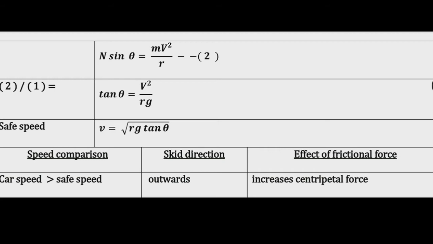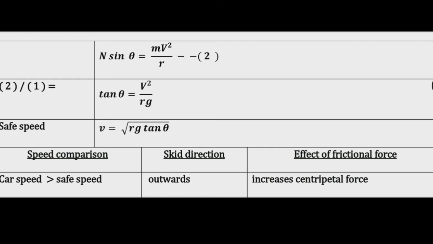Next one, the speed of the car. The banking angle theta and radius of curvature of the road or track determine the safe speed of the car at the turning. If the speed of the car exceeds this safe speed, then it starts to skid outward, but friction force comes into effect and provides an additional centripetal force to prevent the outward skidding.